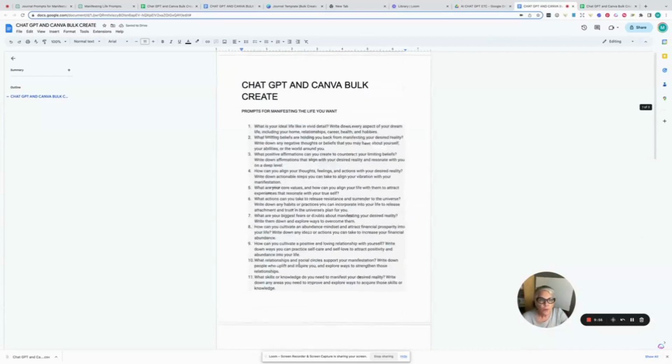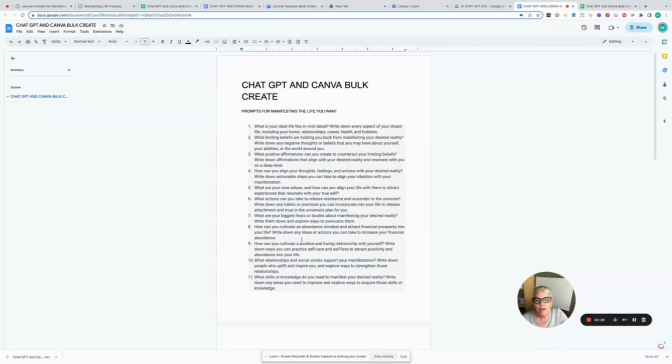Now, the beautiful thing about Google Sheets and Google Docs is if my computer crashed right now, if my computer shut down, or if I lost electricity or something happened to this, doesn't matter. It's automatically saved. And that's why I started using Google Sheets and Google Docs to begin with, because I never had to hit save. I never had to worry about losing things. It's really genius. And if you leave this room and go sign on to your laptop in another room, you can pull this up. It's all live on Google. It's really a great thing. Whole other topic for another day.